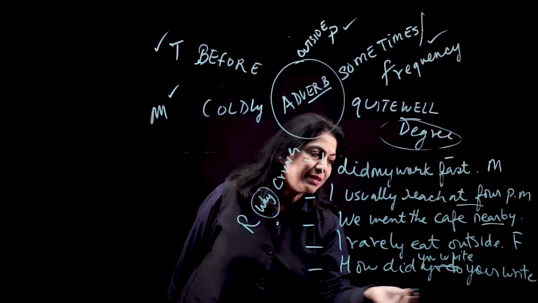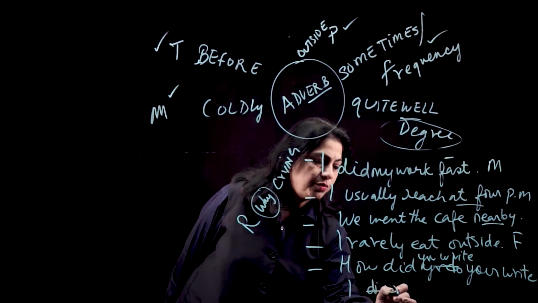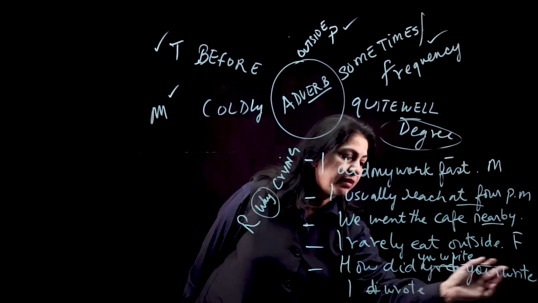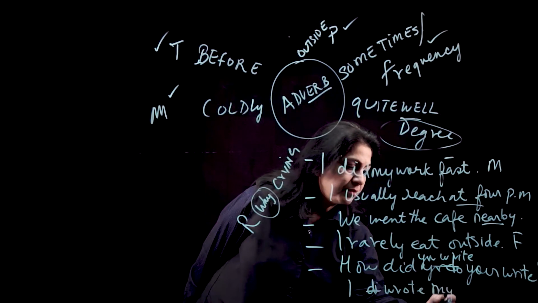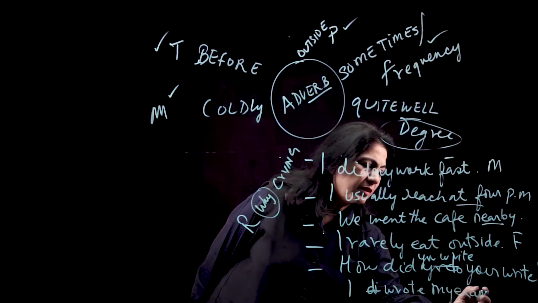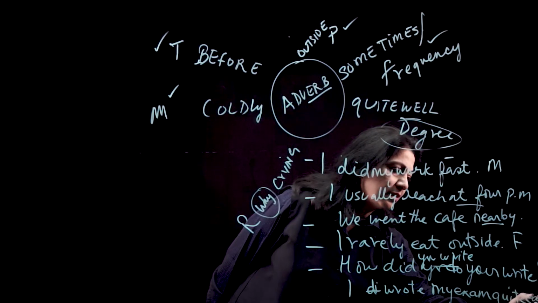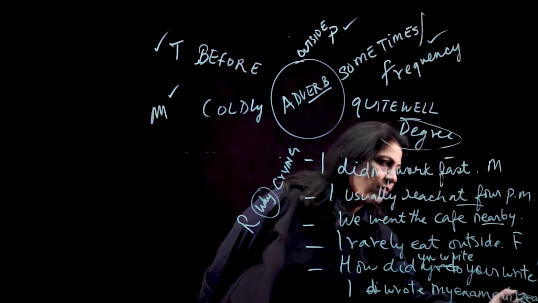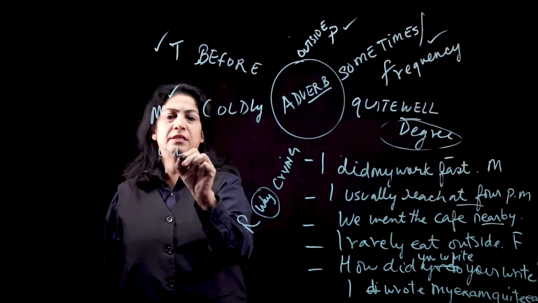The exam was easy. I did my exam. I wrote my exam, because we wrote right there. I wrote my exam quite easily. I wrote my exam quite easily. So quite easily.